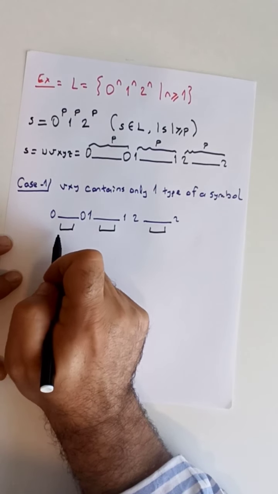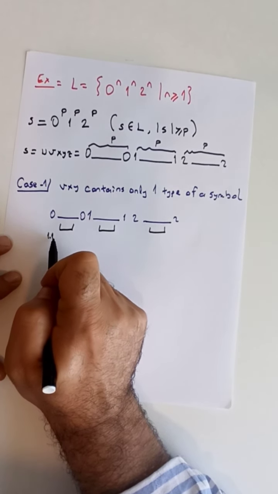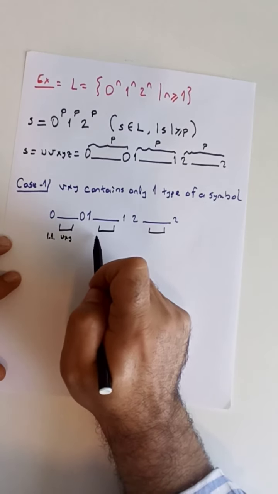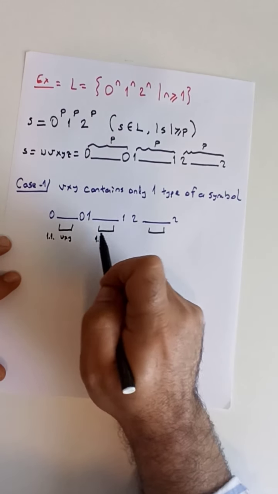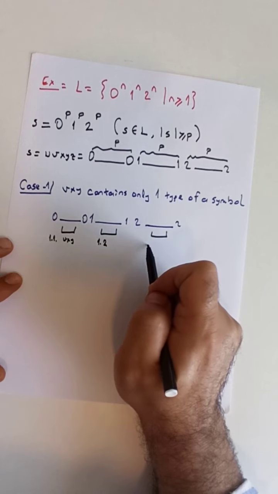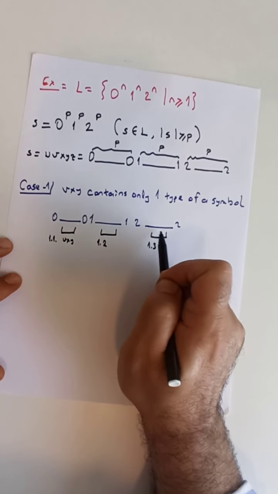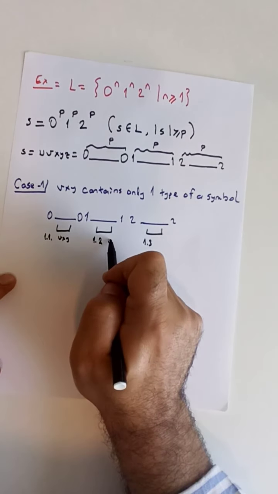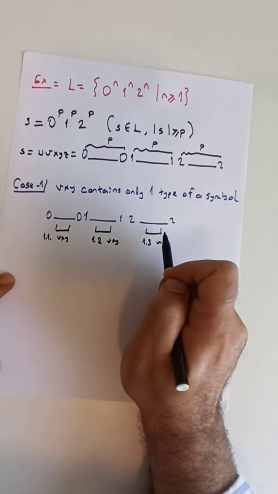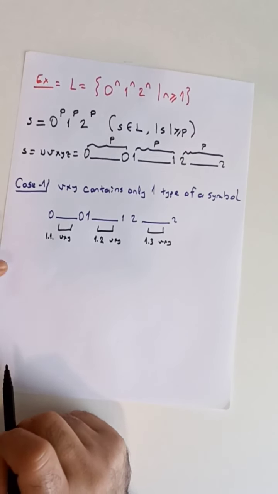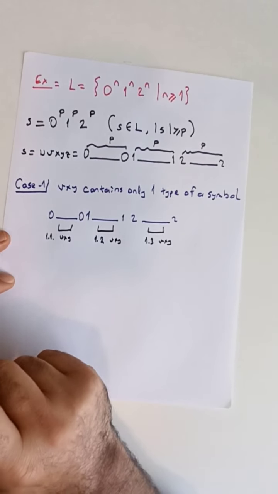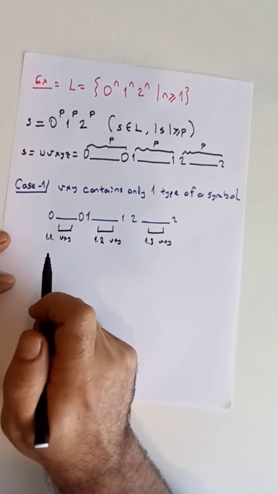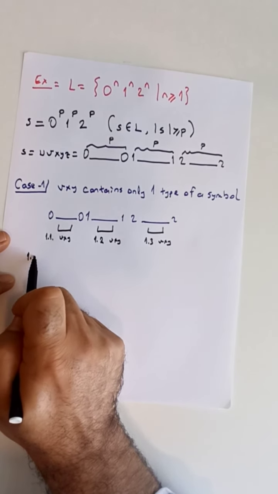Let's give them subcase numbers. Subcase 1.1: vxy is somewhere among the initial zeros. Case 1.2: vxy is somewhere among the ones. And case 1.3: vxy is somewhere among the twos at the end. Let's first consider subcase 1.1. We will see that the other subcases 1.2 and 1.3 are similar.